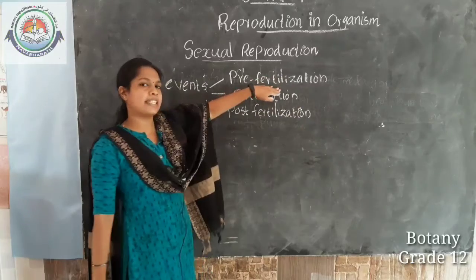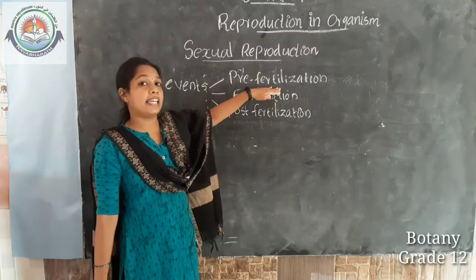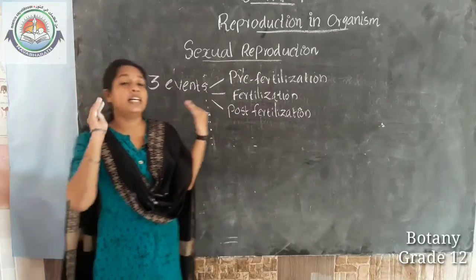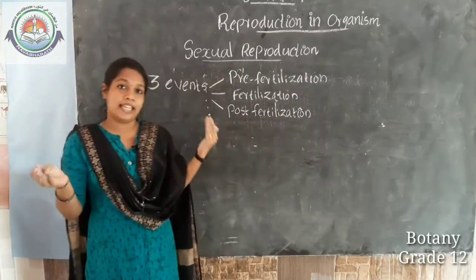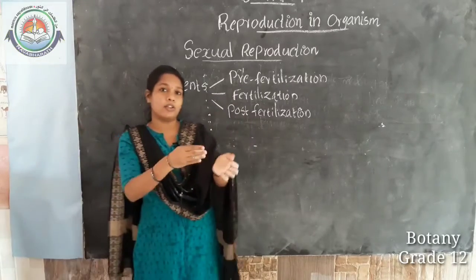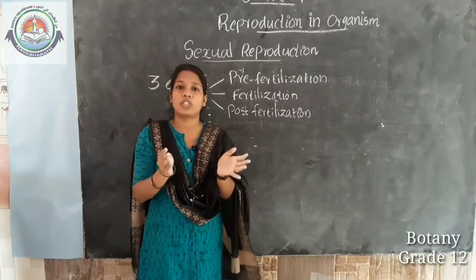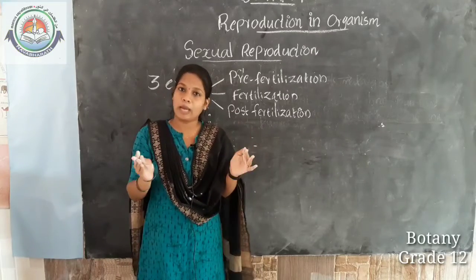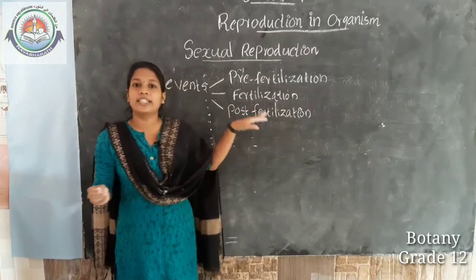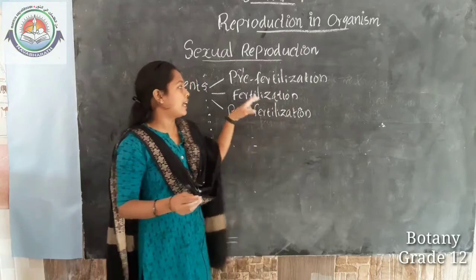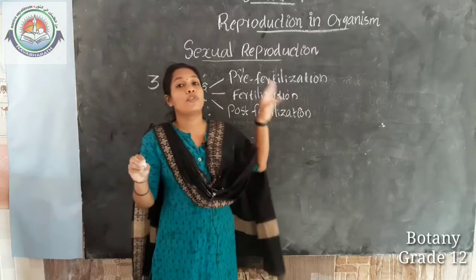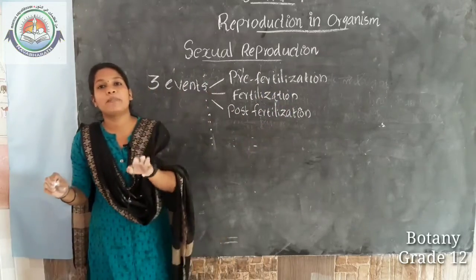Pre-fertilization means what? The events that occur during sexual reproduction prior to the fusion of gametes, just before the gametic fusion. Okay, it is termed as pre-fertilization. Then what is fertilization? In fertilization, there is fusion of male and female gametes.